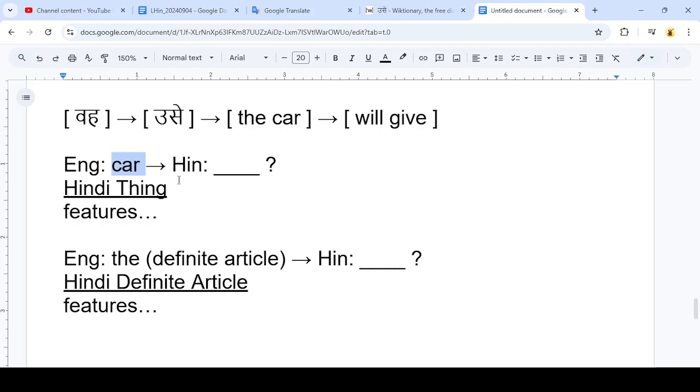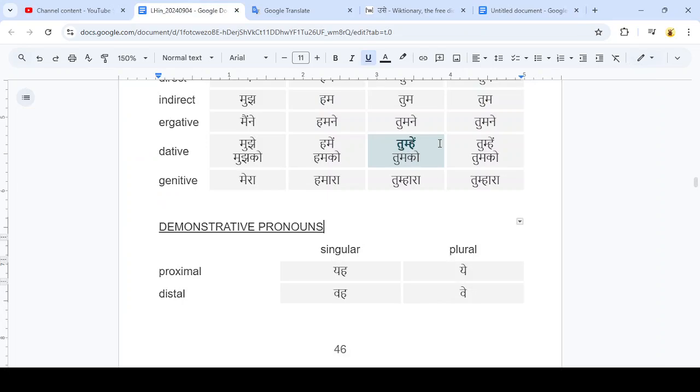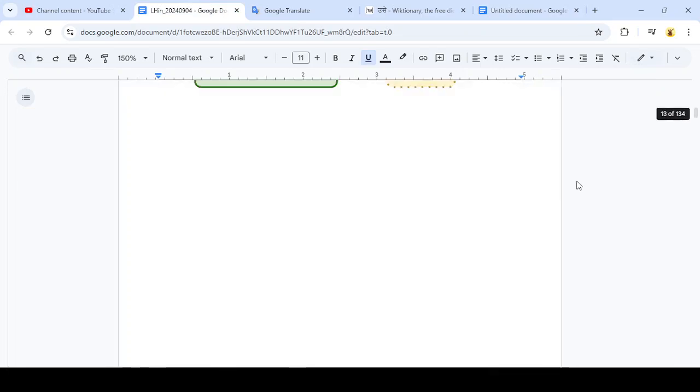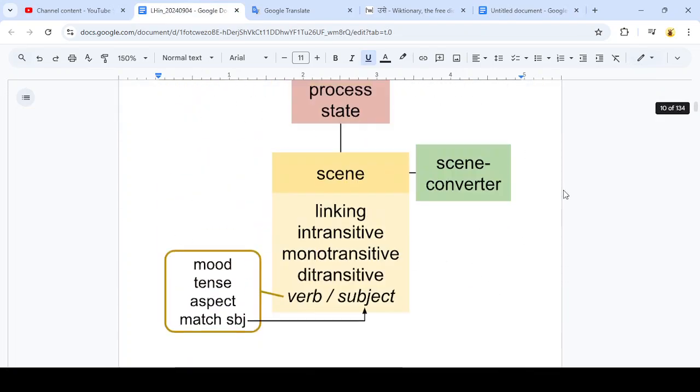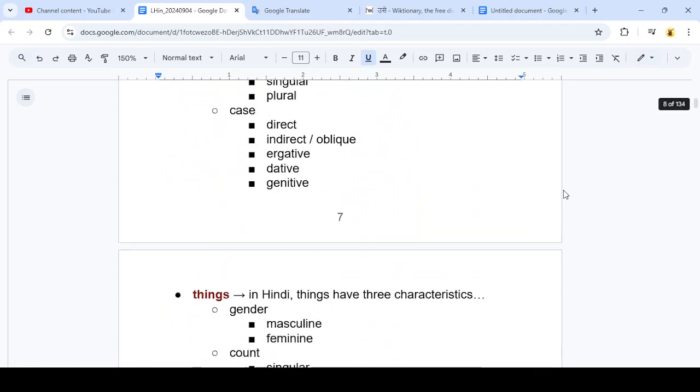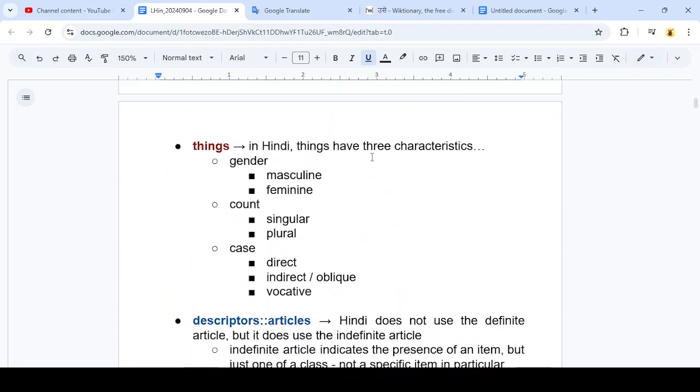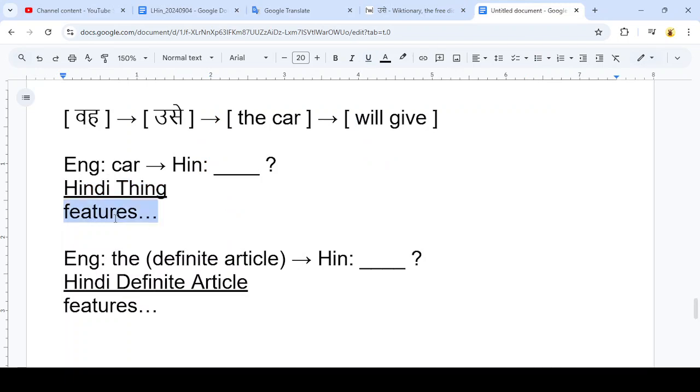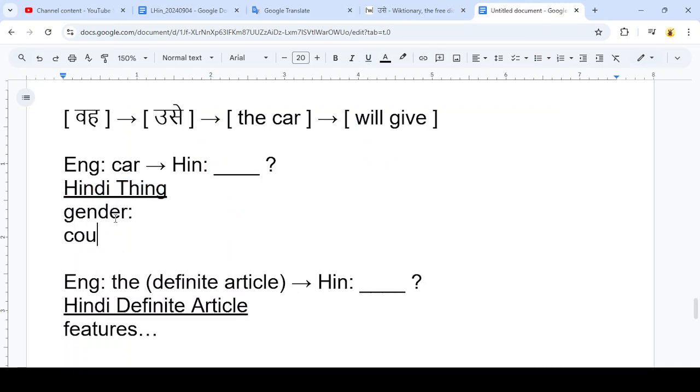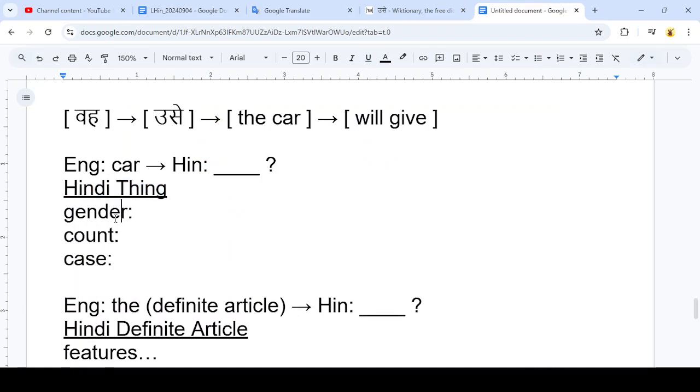So we can take a look at Hindi things first, I guess, and learn a little bit more about how Hindi things work. So in the summary of Hindi section, it says that Hindi things have three characteristics: gender, count, and case. So I'm going to write those three features down here. For count and case, we can fill those in now.